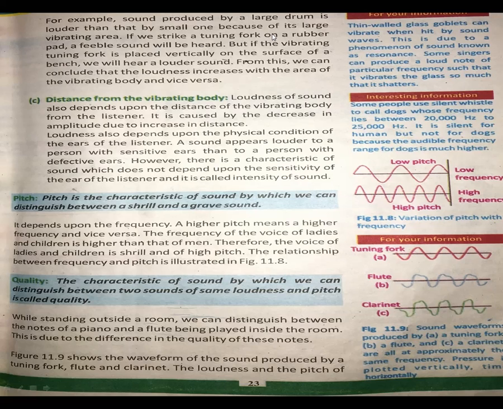If we strike a tuning fork on a rubber pad, a feeble sound will be heard. But if the vibrating tuning fork is placed vertically on the surface of the bench, we will hear a louder sound.